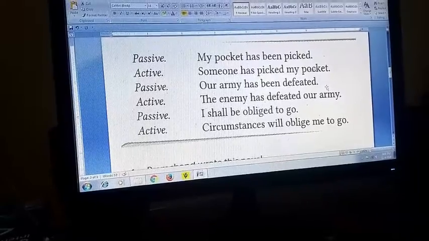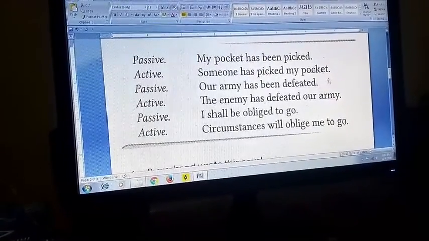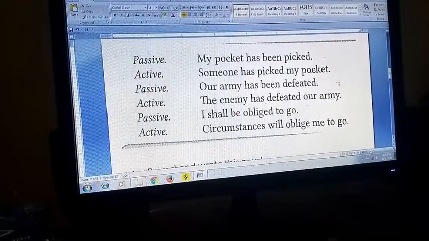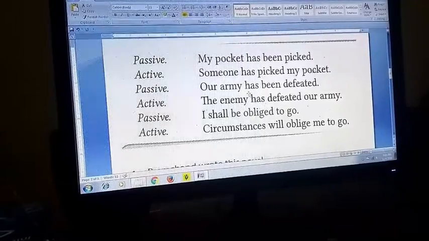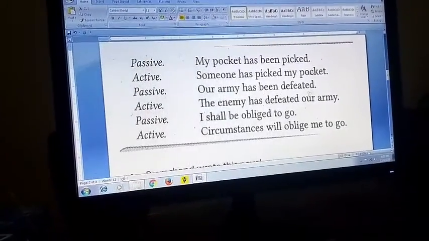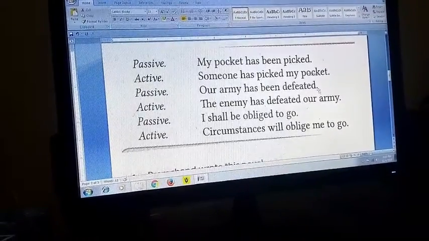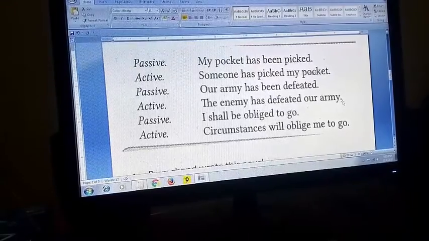Obviously, by whom? By the enemy. It's not written there, but it is understood. Because we are saying army, we are not playing a football match or a cricket match. So our army has been defeated. Obviously the soldiers, the enemies. So the enemy has defeated our army.